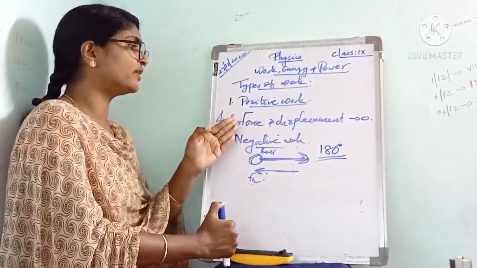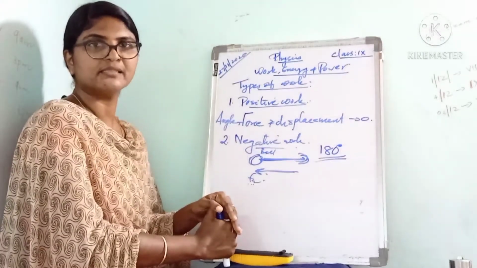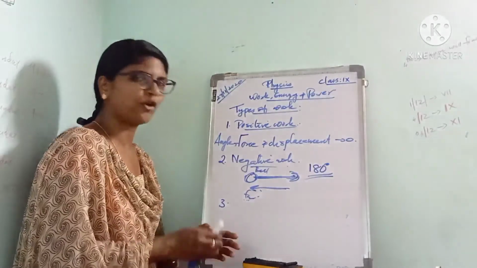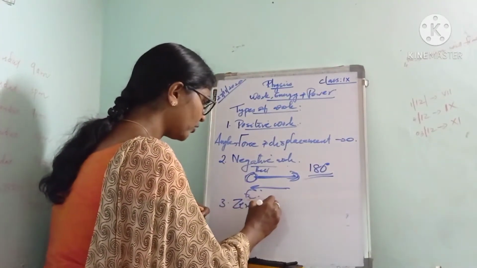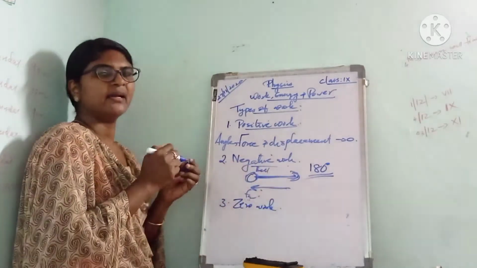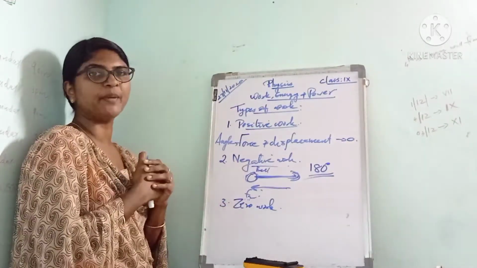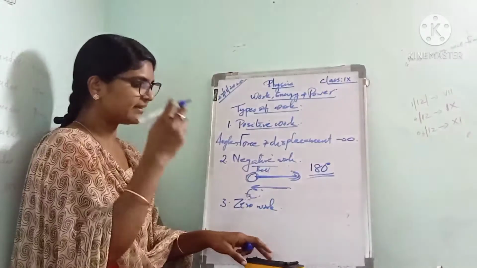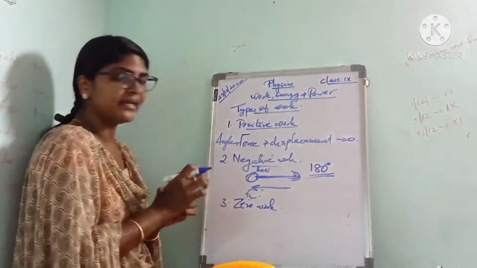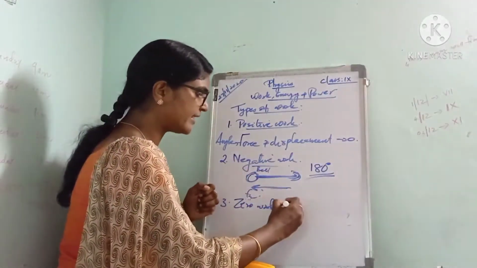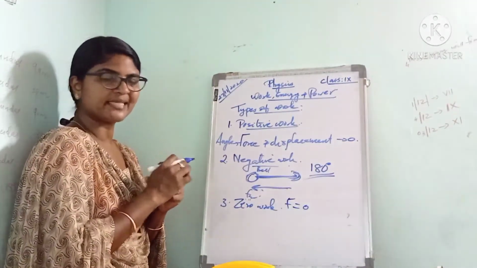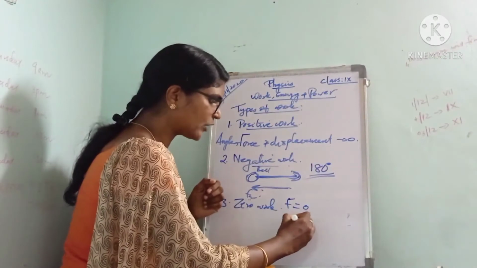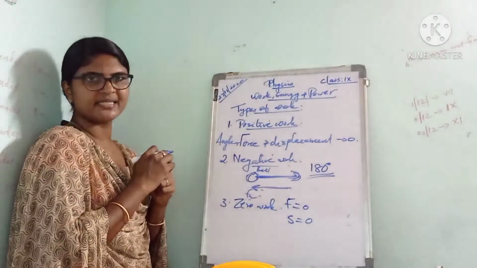Okay, that is about negative work. Next, zero work. The third type of work is zero work. There are three conditions for the work done to be zero. First, if the force is zero, then the work done by the force is zero. And if the displacement s is zero, then the work done is also zero.